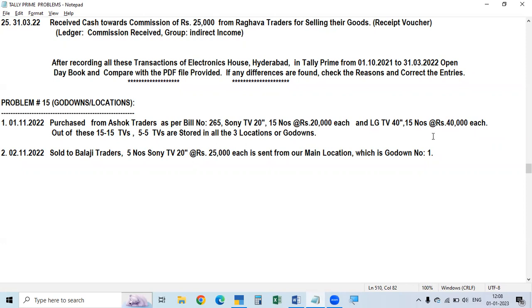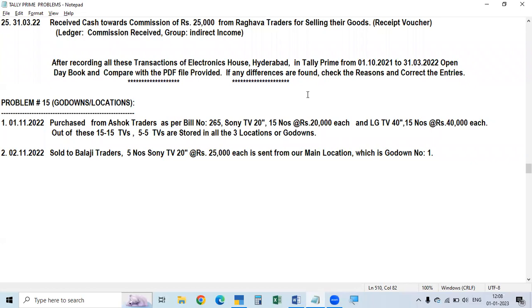Okay, now where did you store them? If you just enter this, it will go to the main location. If nothing is given, it is assumed that it is stored in the company office or the shop. But here we have to see where it is stored.